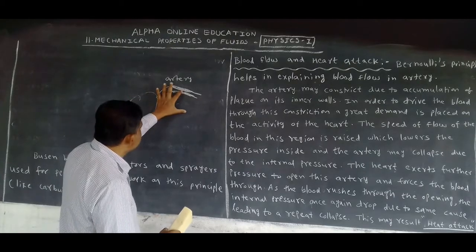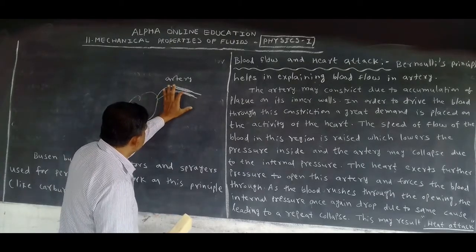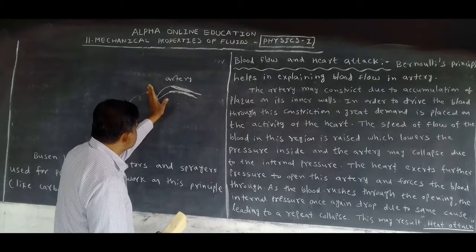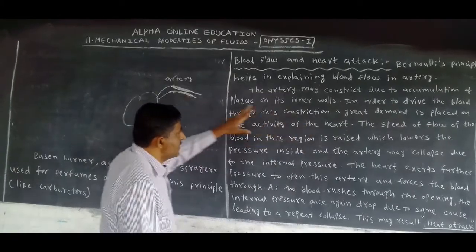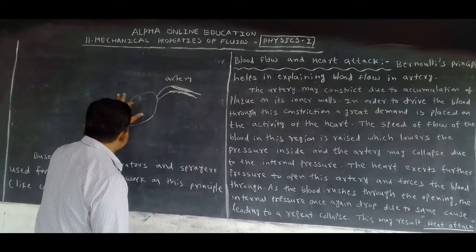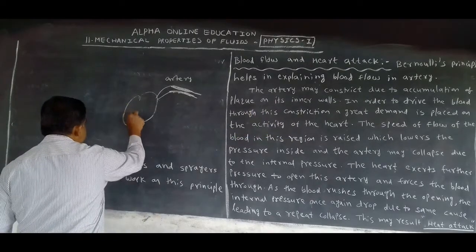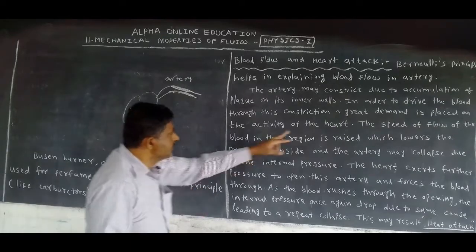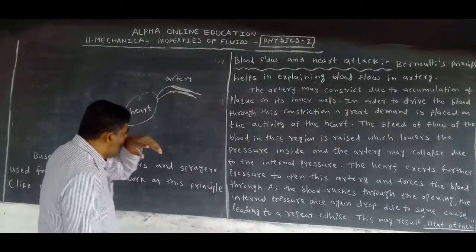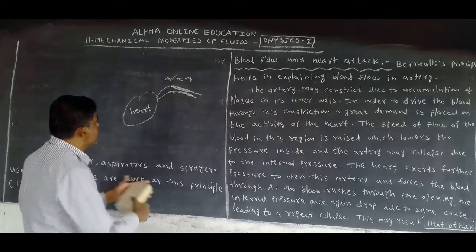This plaque or cholesterol stops the flow of blood. So a great demand is placed on the activity of the heart. The speed of the flow of the blood in this region.